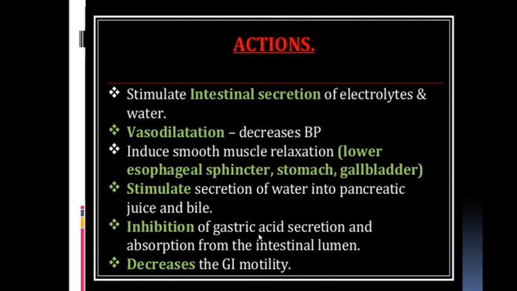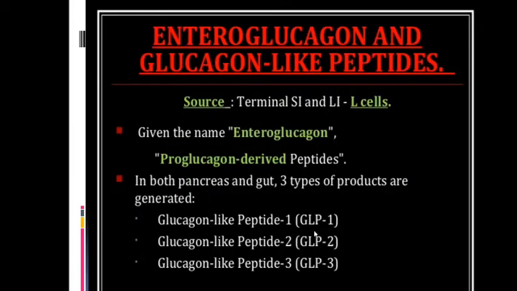Inhibition of gastric acid secretion and absorption from the intestinal lumen. Okay, gastric acid secretion, everyone knows. It decreases the GI motility because the name is vasoactive intestinal peptide. GIP, VIP: the role of both hormones is to decrease the GI motility as well as decrease the gastric acid secretion.